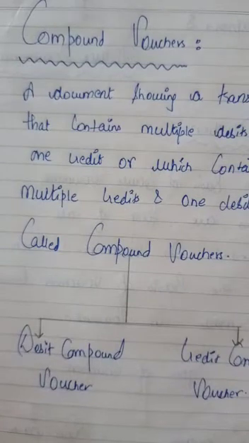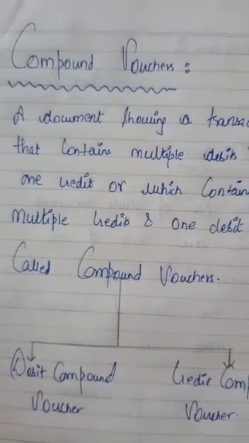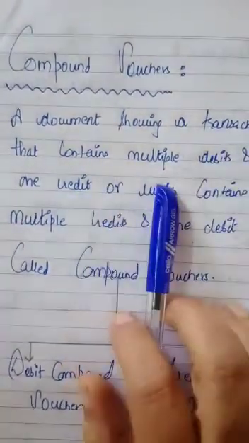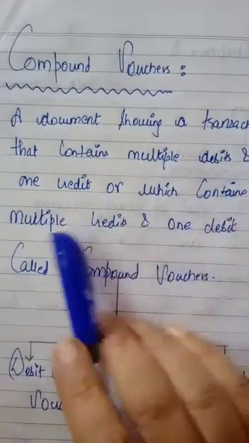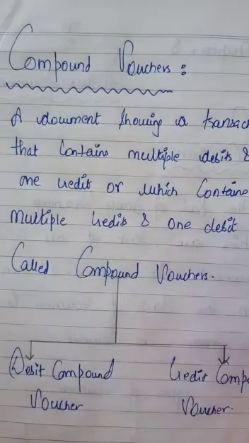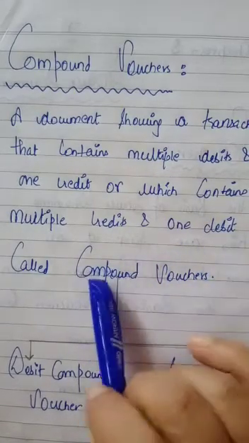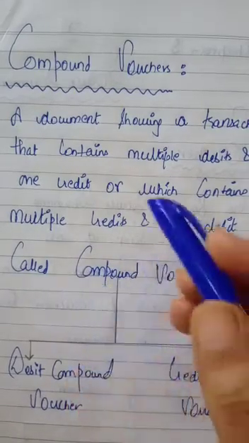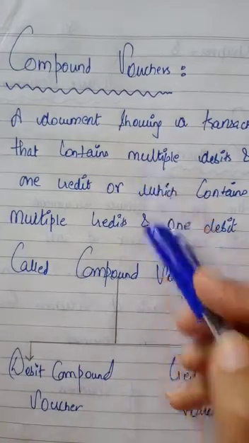There is one more topic at the end of the chapter, that is called compound voucher. A document showing a transaction that contains multiple debits and one credit, or multiple credits and one debit, is called compound voucher. Suppose on 31st March you have made a lot of expenses.